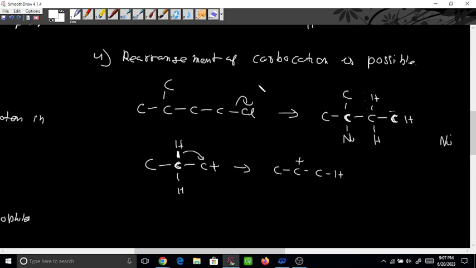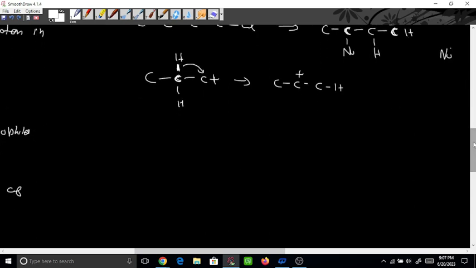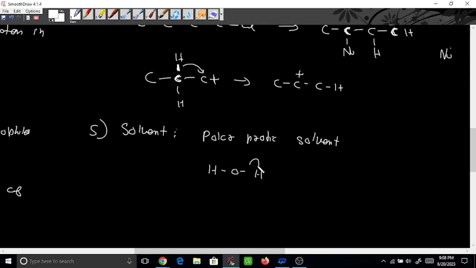Okay, so solvent effect, the fifth part. I will not tell you in detail, but there are two types of solvent, one is polar protic and one is aprotic. The solvent used here will be polar protic solvent. So anything which donates protons like H2O, anything which can donate one proton, that is called polar protic solvent.